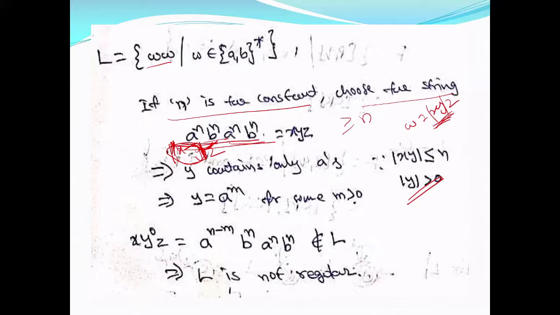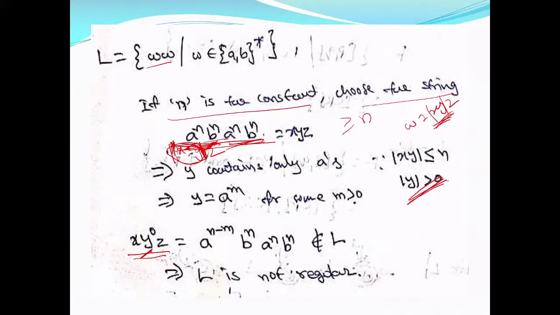If you go for x y power i or x y power 0, what happens? The number of b's here or the number of a's here will decrease than this. Or the other thing is also possible. Your x can stretch a maximum of n and y can contain only b's. The number of b's will decrease or number of a's will decrease because I am removing y. When you remove y, because length of y is greater than 0, at least one symbol will be removed. y power 0 means repeating y 0 times. That means you are removing y from xyz or from this string.